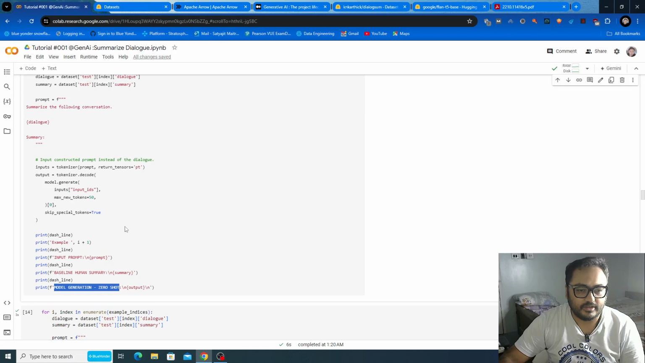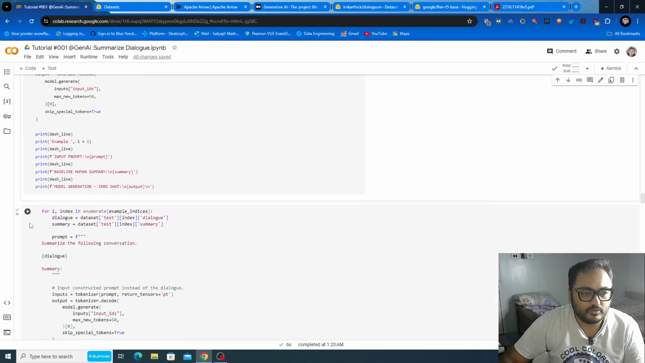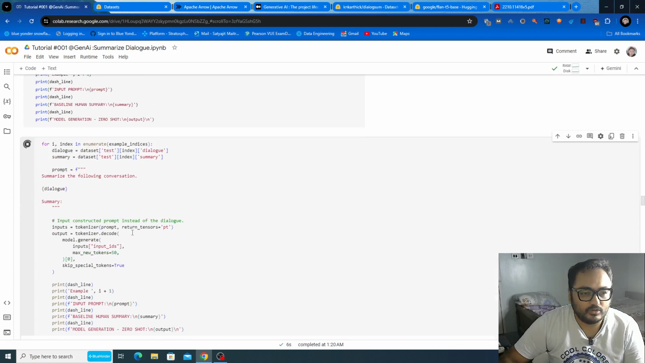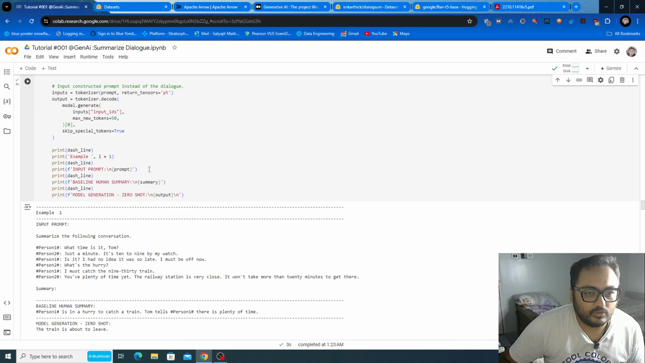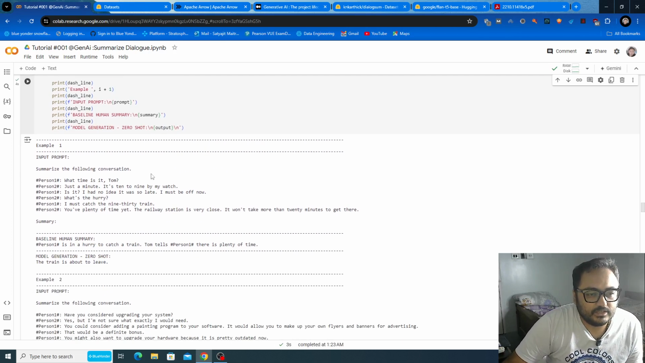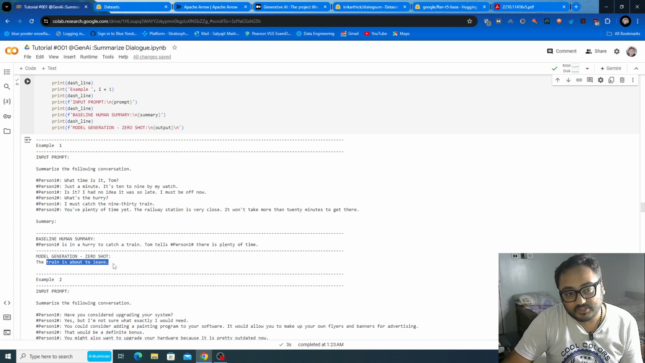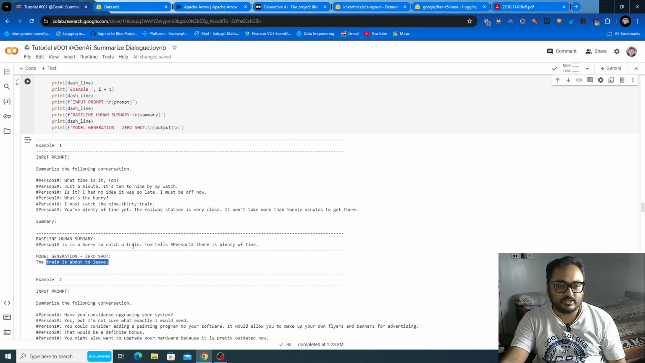You will be seeing here, right? So if you run this block of code, you will see the output here. With no examples in the prompt, only instructions, you can see your baseline summary is: Person 1 is in a hurry to catch a train. Tom tells Person 1 there is plenty of time, and the model is generating that the train is about to leave. Okay, it is much better when you give instructions to LLM agents, right?